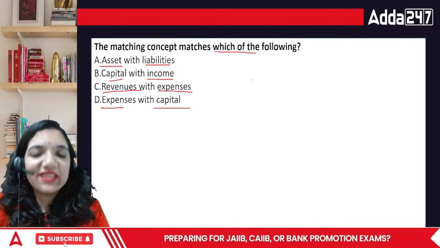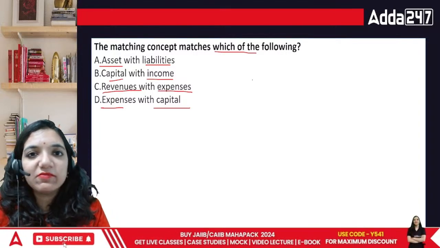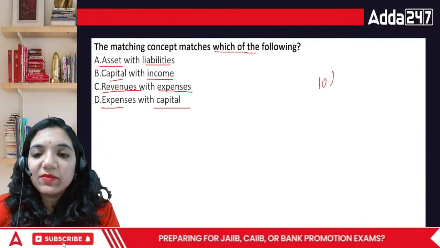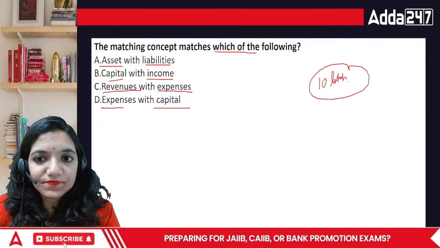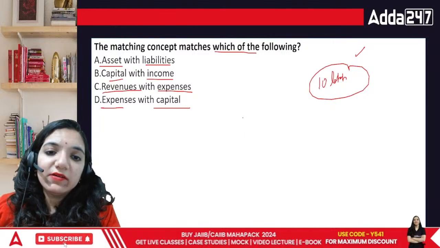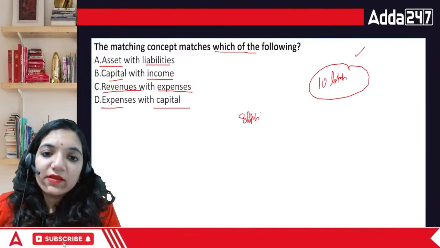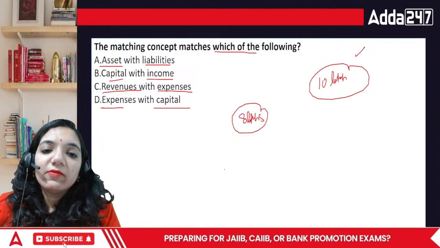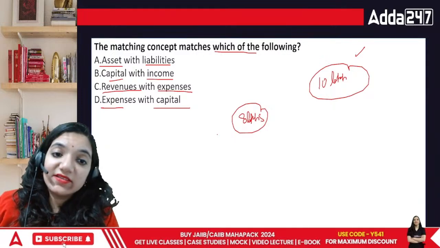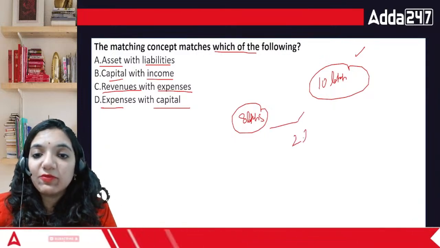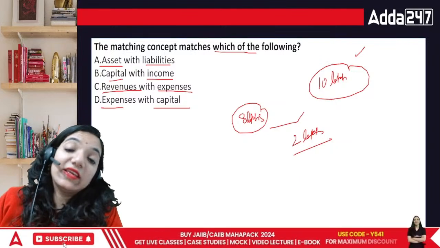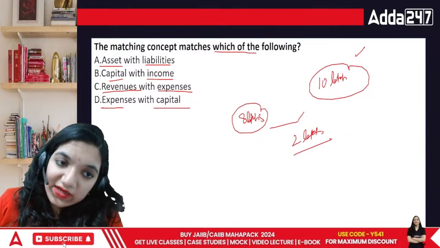See, randomly I was telling you, I earned 10 lakh this year. You said cool, that's your income. I said yes, this is my income, 10 lakh. But to earn this 10 lakh I had to spend 8 lakhs. Now when I earned 10 lakh this year and spent 8 lakh this year, this will give me 2 lakh of profit for this year. Not previous year, not current year or anything. This is purely based upon current year situations.